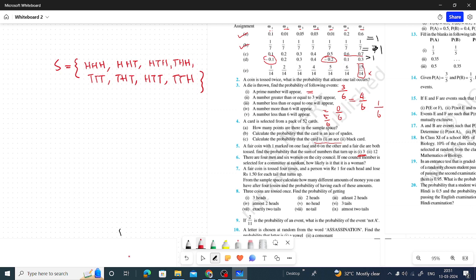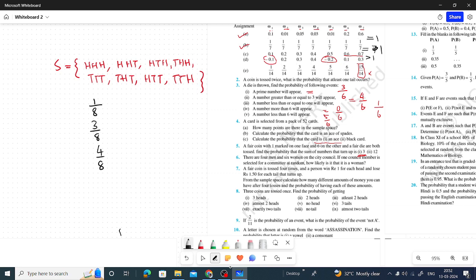What is the probability? Total 8. One by one: getting 3 heads. 3 heads how many times? Once out of 8, that is the answer. 2 heads: 1, 2, 3 times, so 3 by 8 is the answer to the second question. And at least 2 heads. At least 2 heads means minimum 2 heads or more. So that is 4 times, 4 by 8.